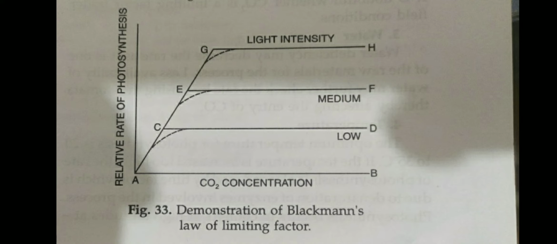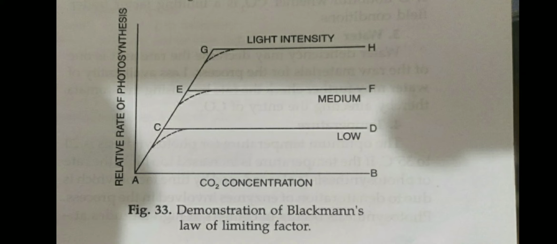Now if light intensity increases along with CO2, what happens? From C to E, the rate of photosynthesis increases because the CO2 concentration increases and then light intensity also increases. Once you increase the light intensity, photosynthesis increases. But now light intensity also becomes limited here. You have increased the CO2 and the light intensity, but after this, even with high CO2 and